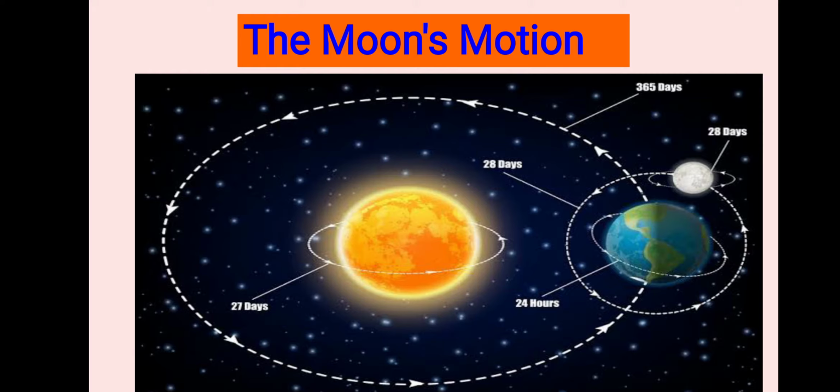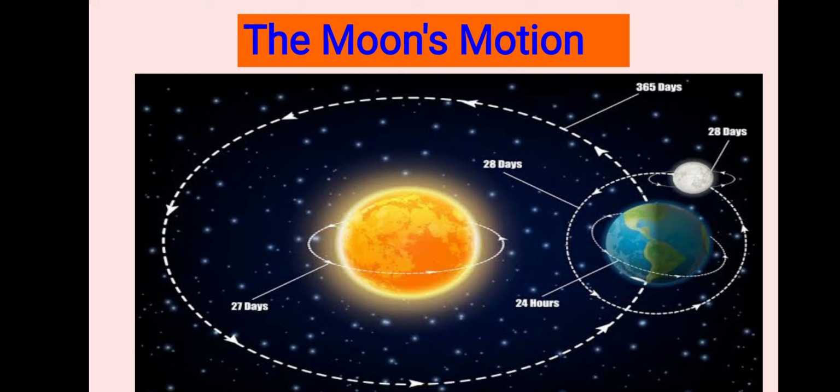Understood? Many times questions will be asked on this part. Moon revolves around the sun indirectly. It is a true statement. And moon revolves around the sun directly. It is a false statement.